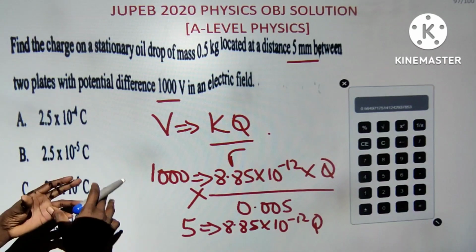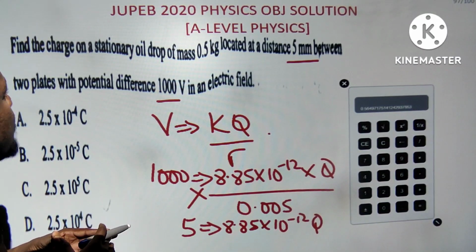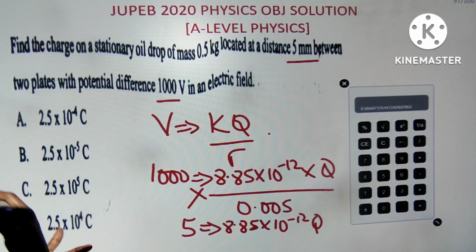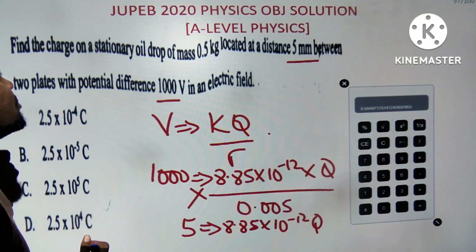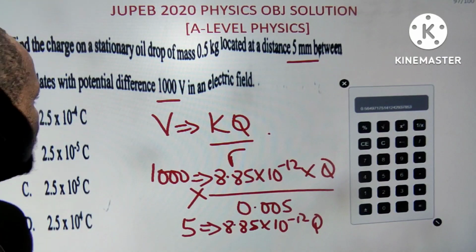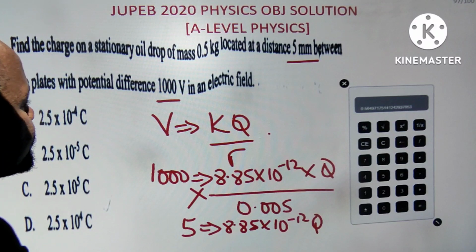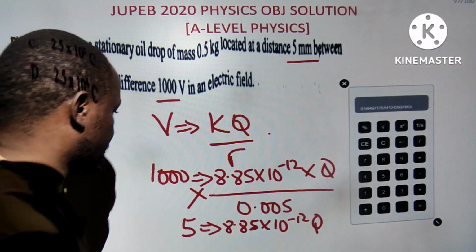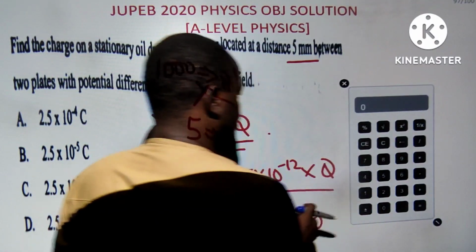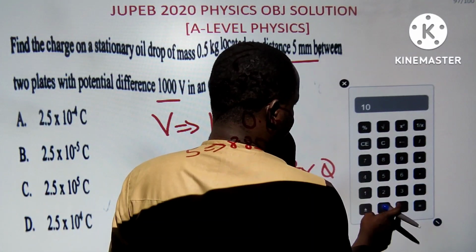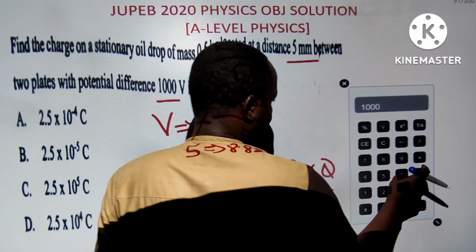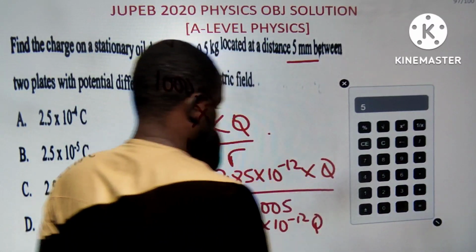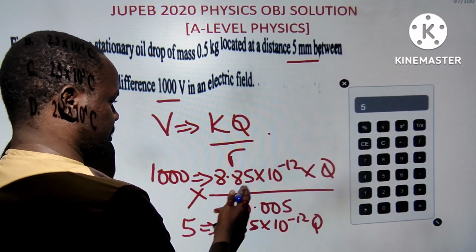Two plates, potential difference between this and the electric field goes to KQ. I'm looking for the charge, right? I don't need to be wasting my time. KQ by R, I have Q. Then this is according to what I was asked to use there. Or let me use the calculator to check. 1000 times 0.005 should be 5. So 5 equals 8.85, that's what they gave me.